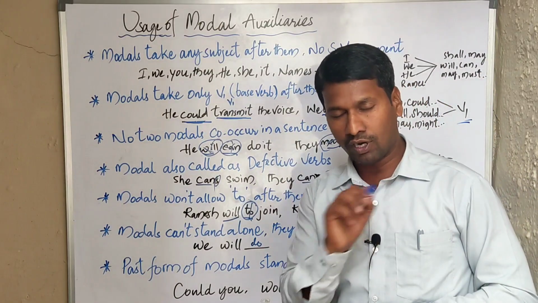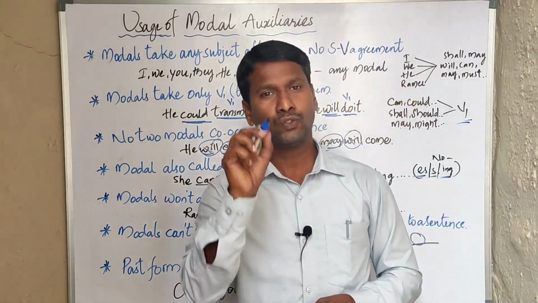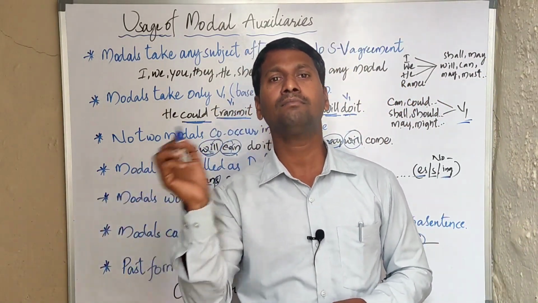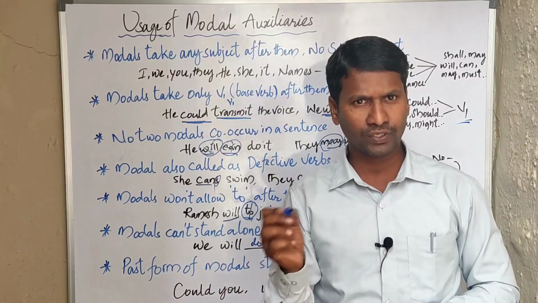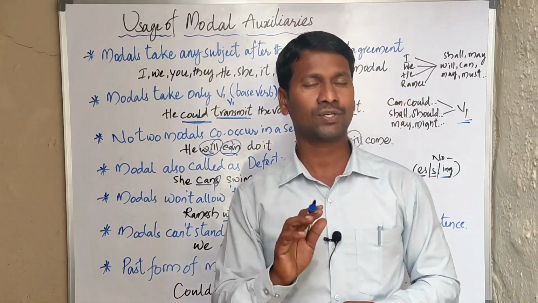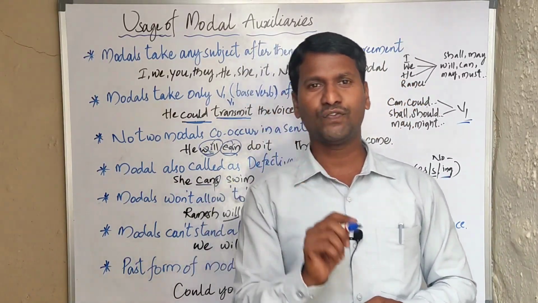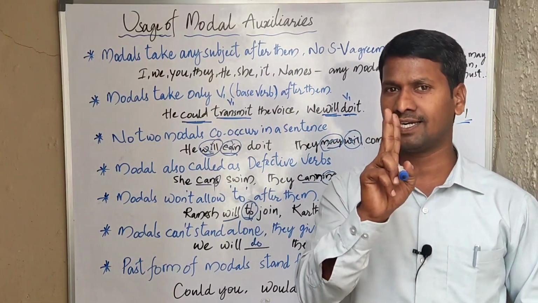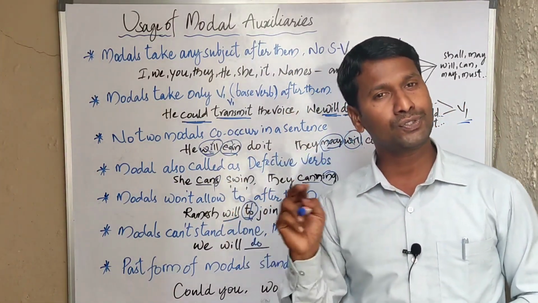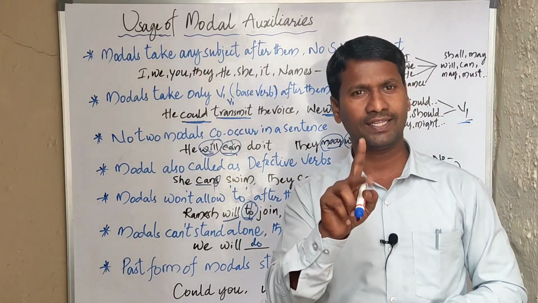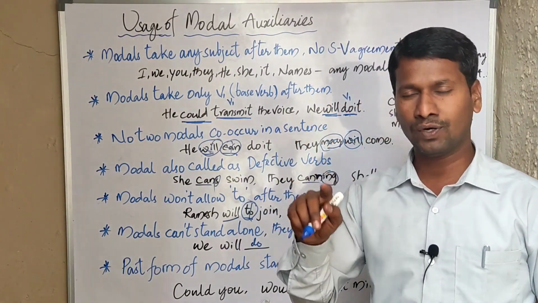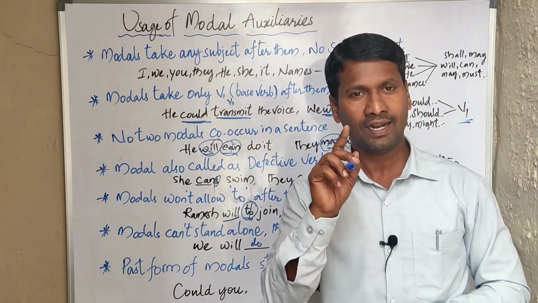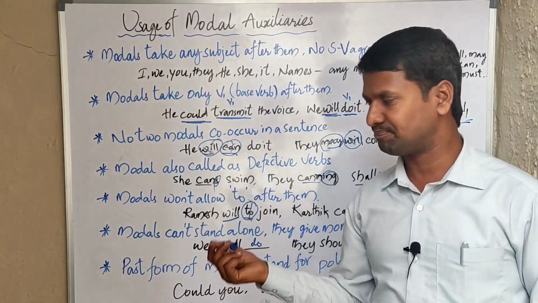Remember, we do not use "to" forms after modal auxiliaries: will to, can to, shall to are wrong. But only two modal auxiliaries, ought to and used to, take "to" after them. No other modal auxiliary allows "to" after it.